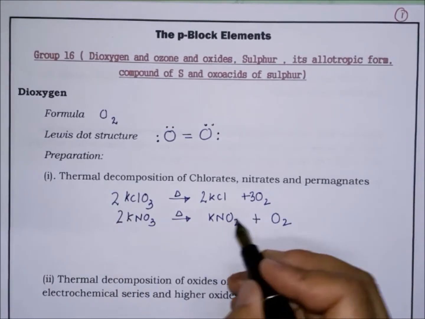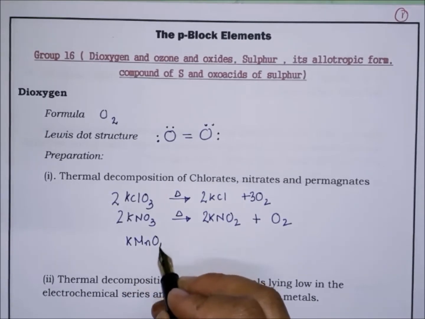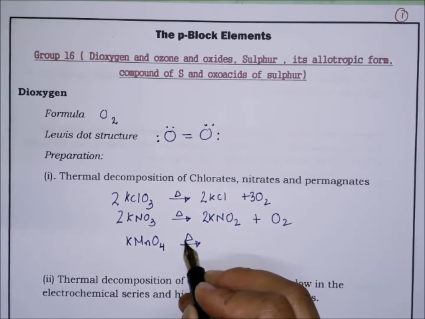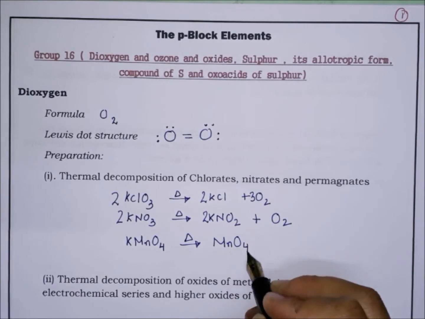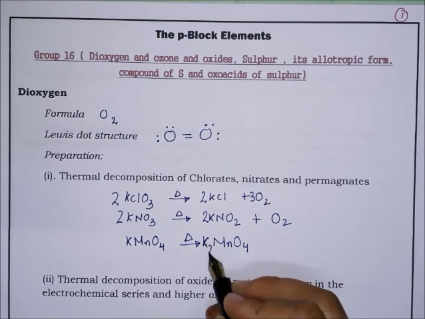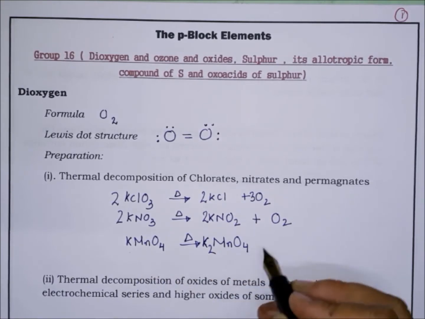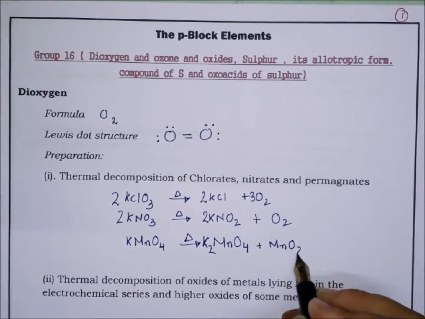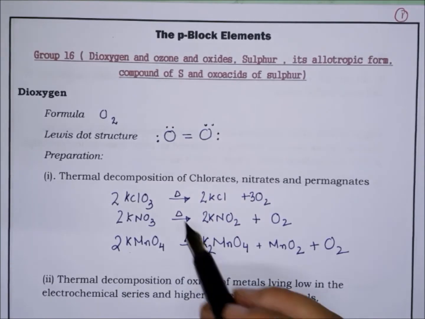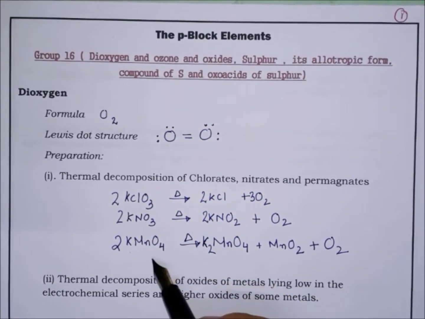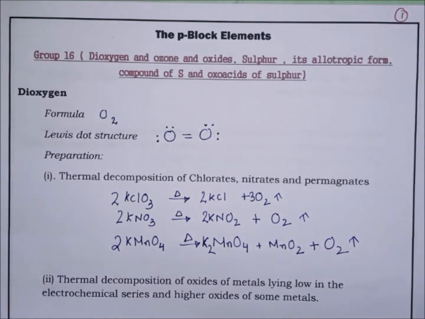Then potassium permanganate on heating produces potassium manganate, manganese dioxide and oxygen. So thermal decomposition of chlorate, nitrate and permanganate gives out oxygen.